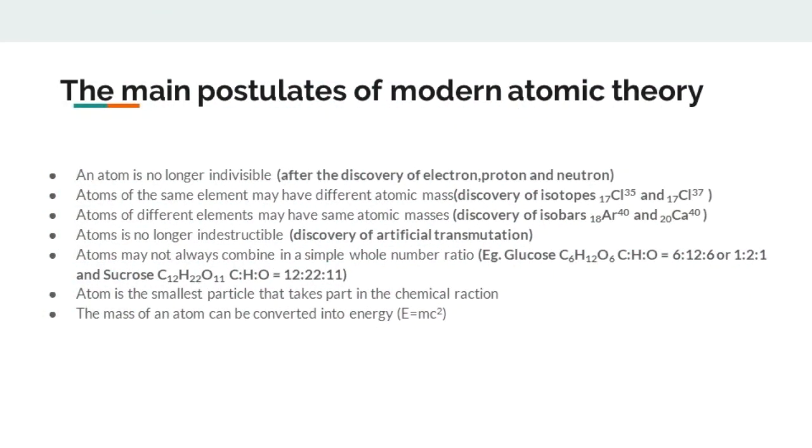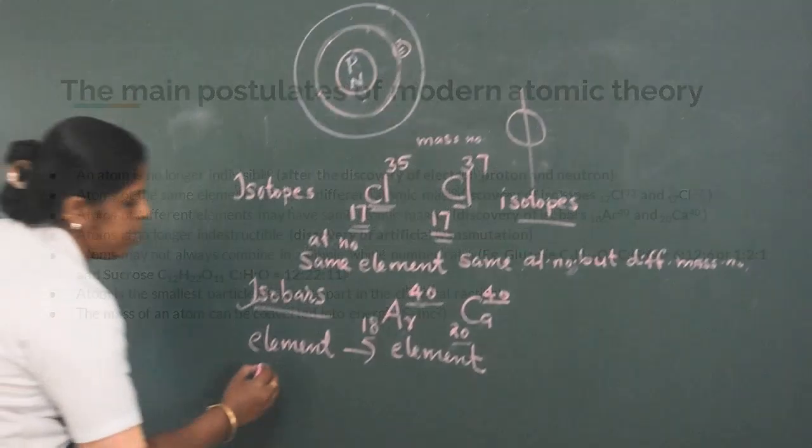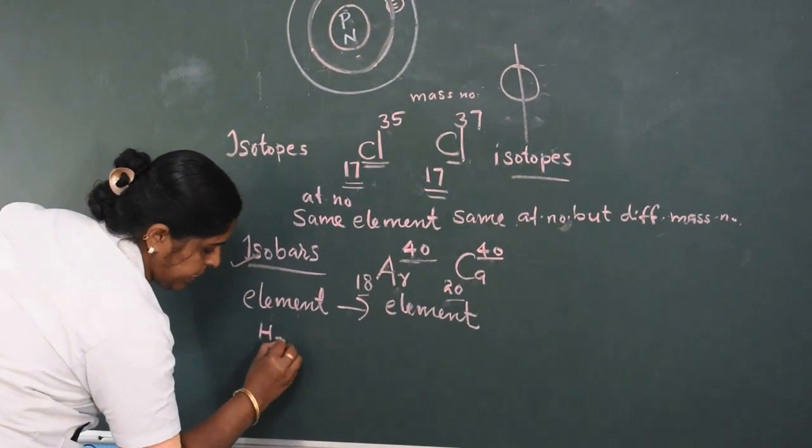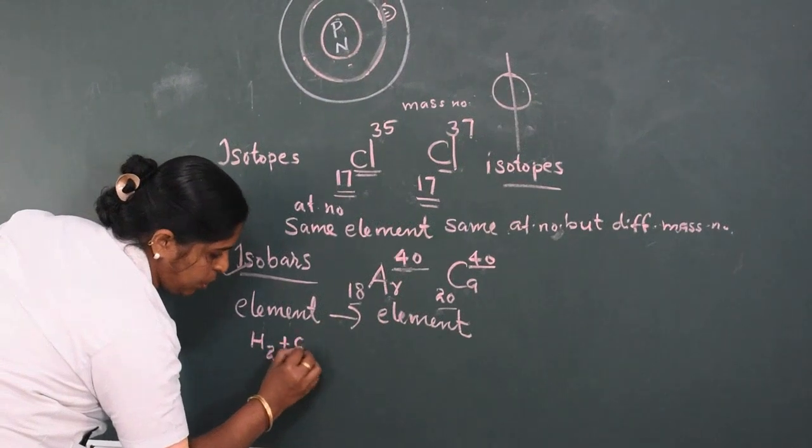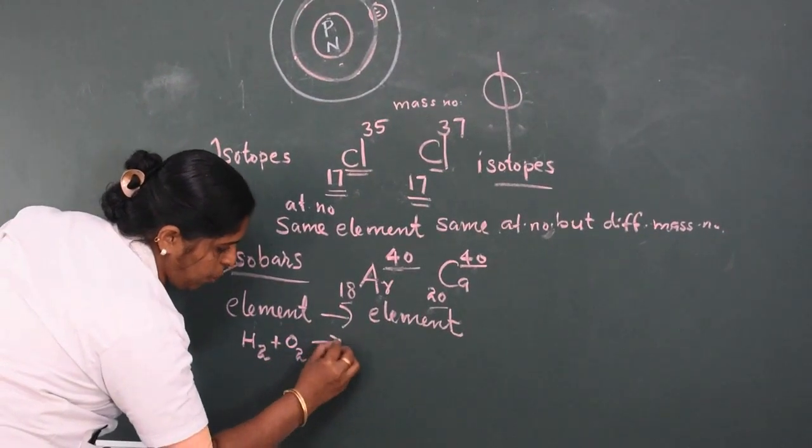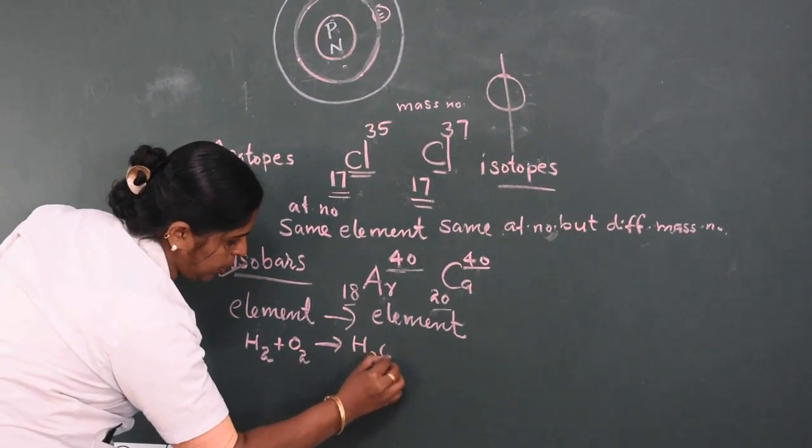Atoms may not always combine in a simple whole number ratio. We know atoms combine together to form molecules. For example, hydrogen combines with oxygen to form a water molecule.